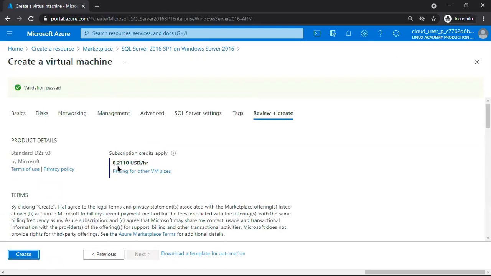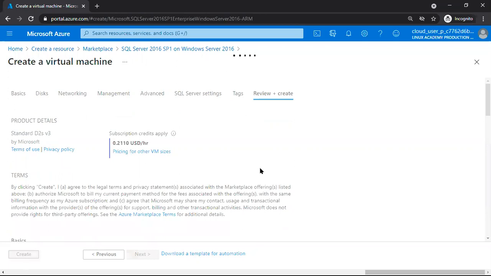Its cost is $0.2 per hour, which is almost 16 or 17 rupees per hour. We are using Enterprise edition, that's why its cost is 16 rupees per hour. It depends on how many hours we are running, that much cost is there. If we run the machine 8 hours daily and shut it down at night, the cost will reduce.